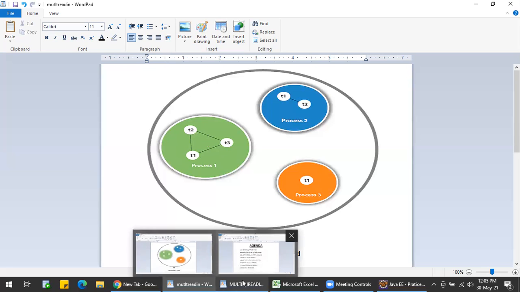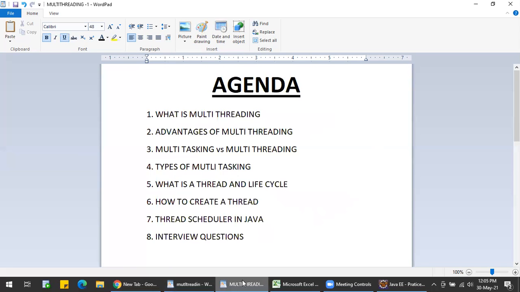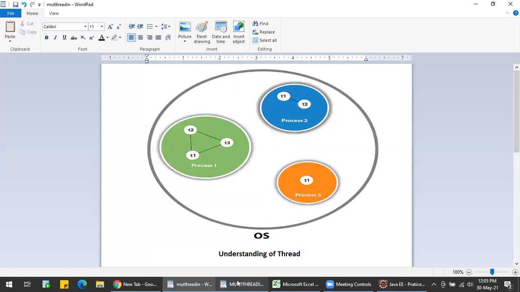So now, next topic. I have explained what multi-threading is and the advantages of multi-threading, and let us go to the next topic, multitasking and multi-threading. Multitasking is the same, but I will explain it clearly with this diagram itself.